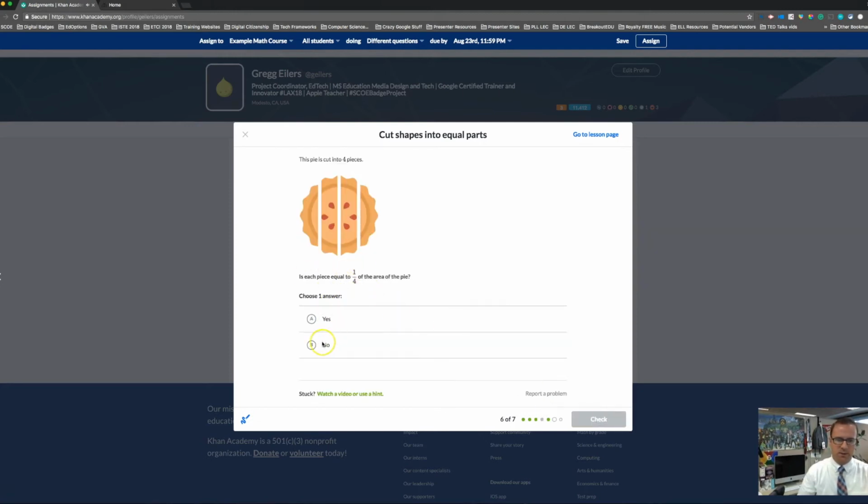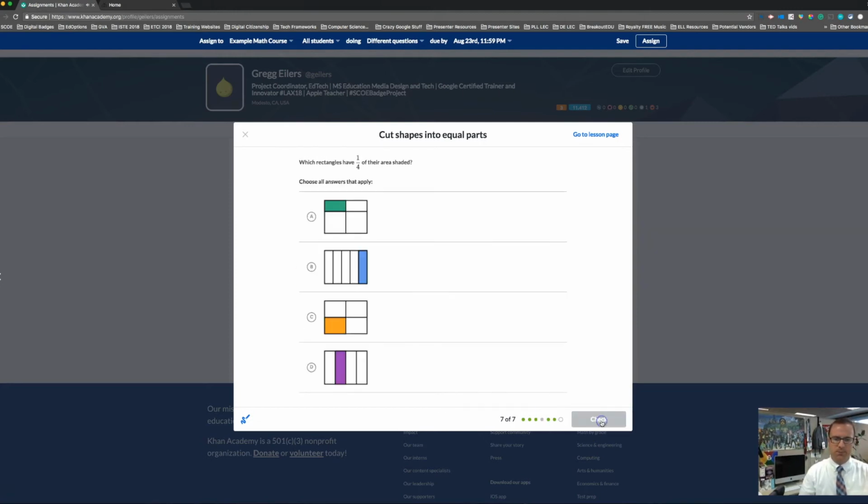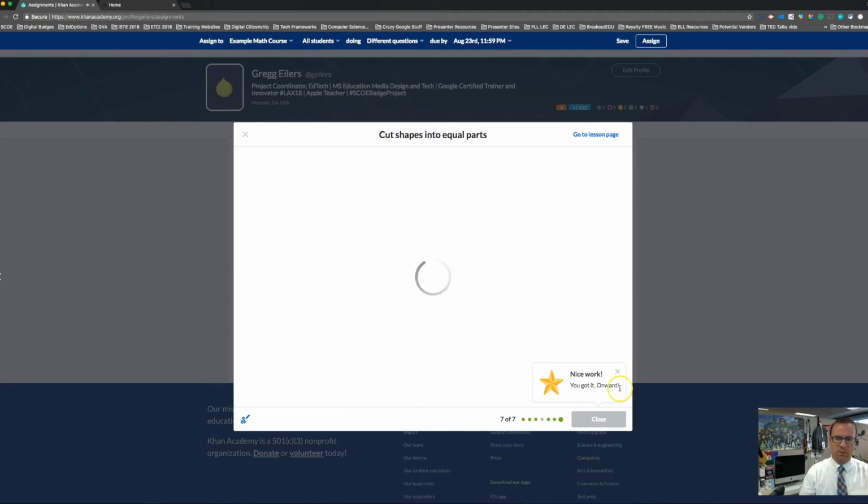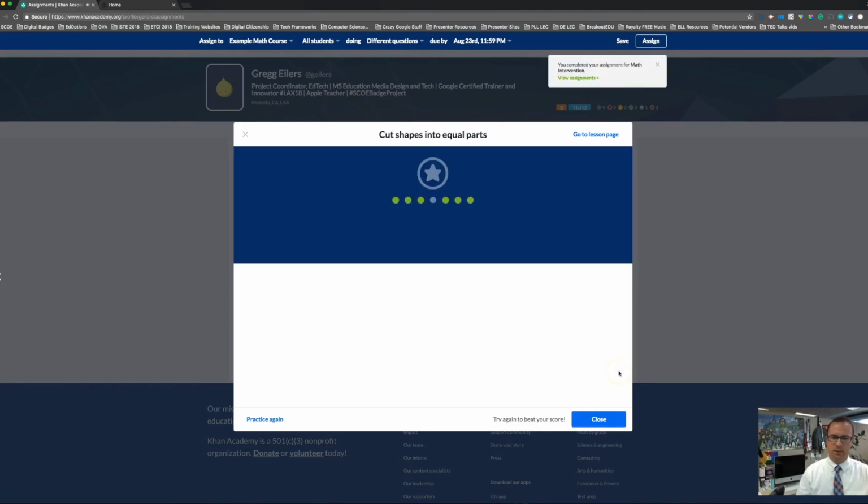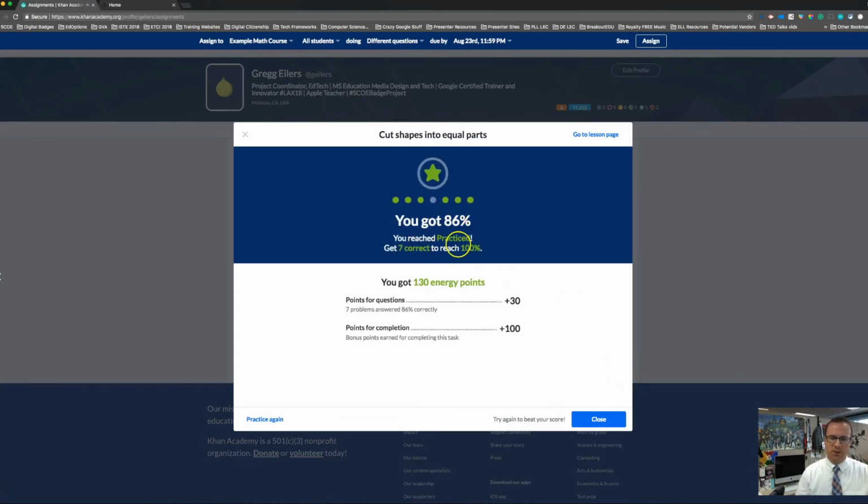Keep going. Is this equal? No. 1/4 shaded. Yep. And there we go. So it'll tell me right away how I did, and usually it's a little bit quicker than this. There we go. So it shows me that I got an 86%. I reached practiced, and I need 7 more correct to reach 100%. So I'm going to close.